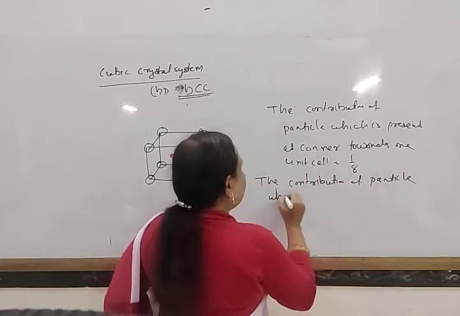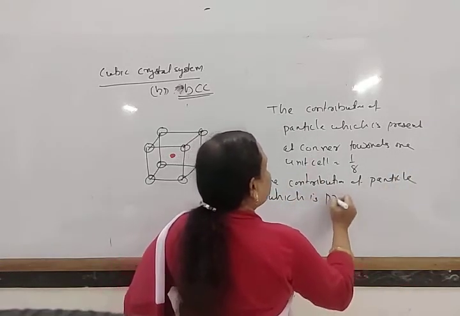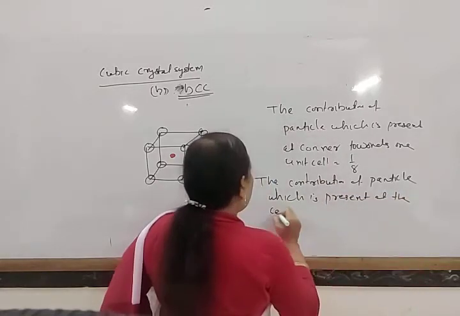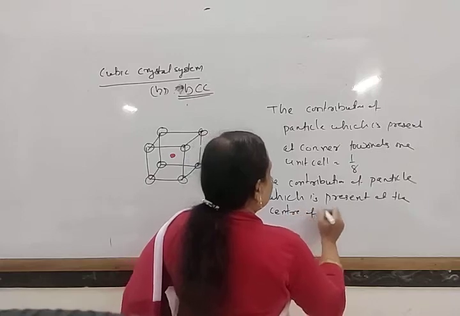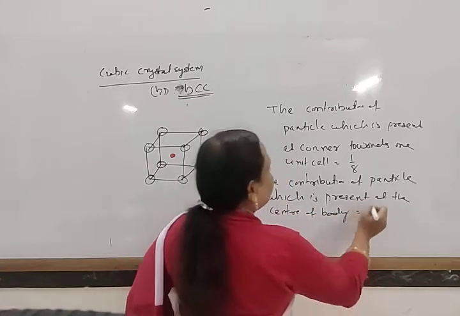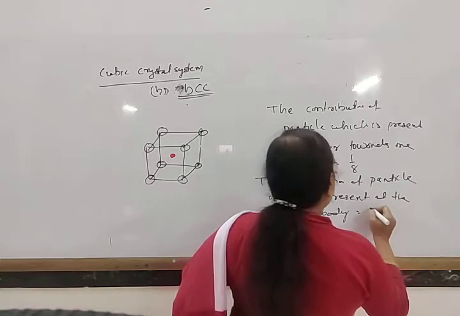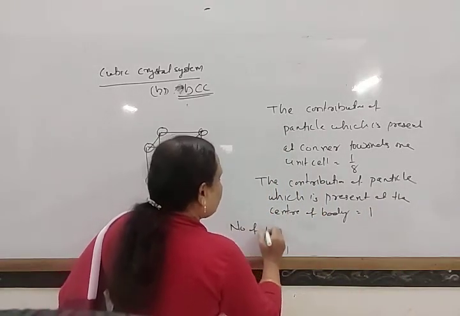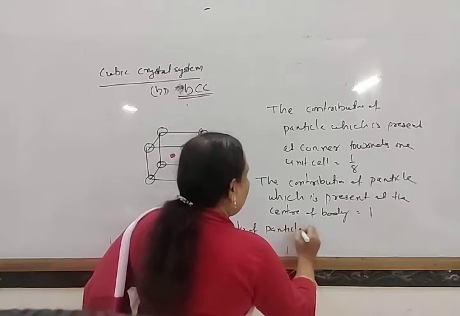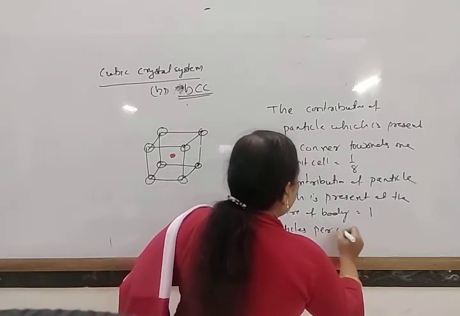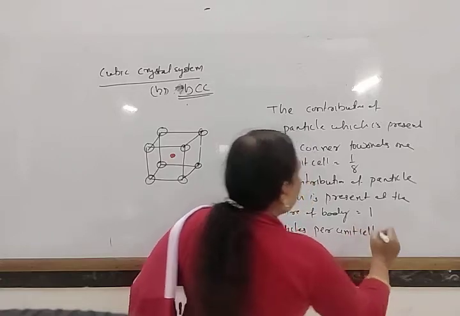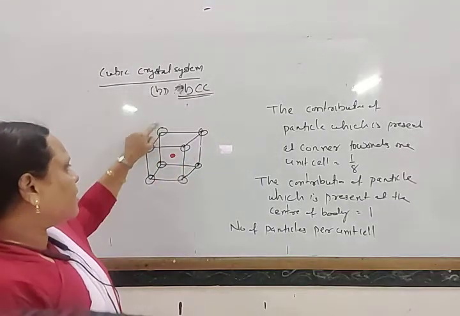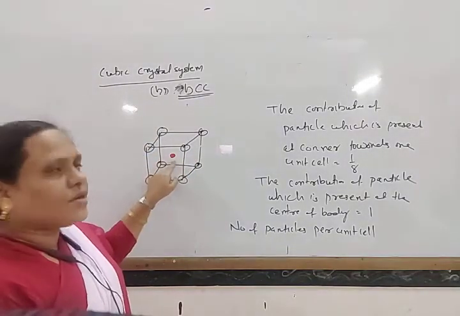As no other unit cell is attached to it, the contribution of the particle which is present at the center of the body is equal to 1. So the number of particles per unit cell: the corners have contribution 1 by 8 each, but the body center has contribution 1.